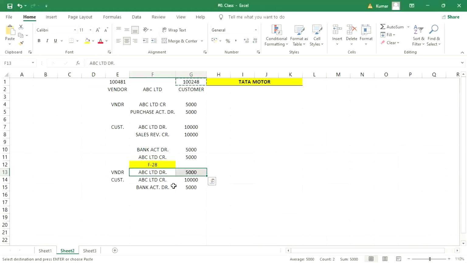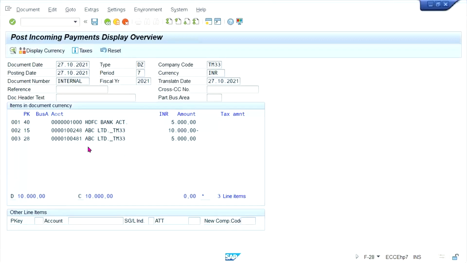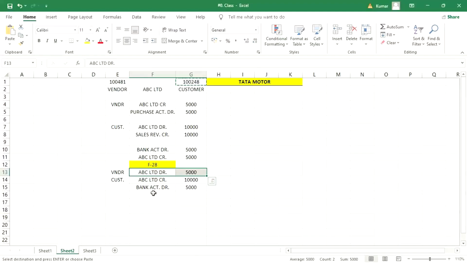Debit worth of 5,000 and credit worth of 10,000. This is credit and this is debit. This is credit and debit, right? Credit means 10,000 worth of credit, and 5,000 worth of debit, right?